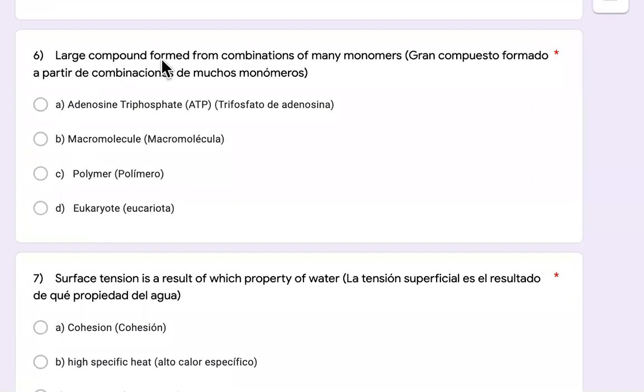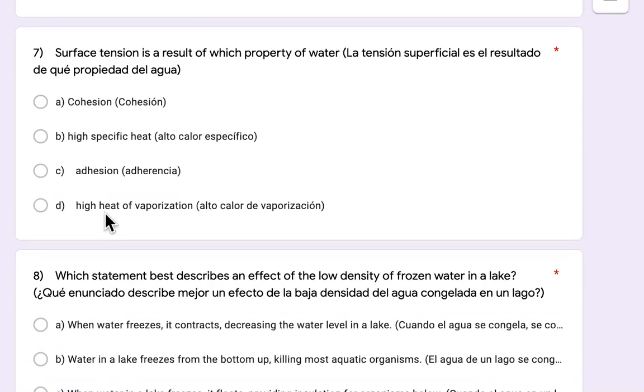6, a large compound formed from combinations of many monomers. Get a bunch of monomers together, put them together, what do you have? Adenosine triphosphate, macromolecule, polymer, eukaryote. 7, surface tension is a result of which property of water? Cohesion, high specific heat, adhesion, high heat of vaporization.